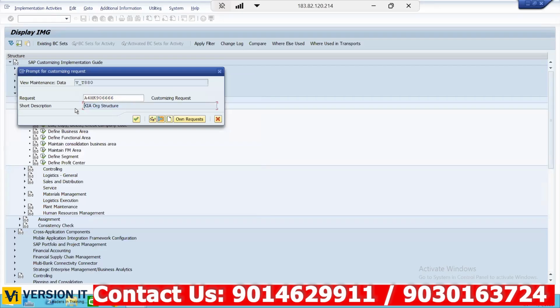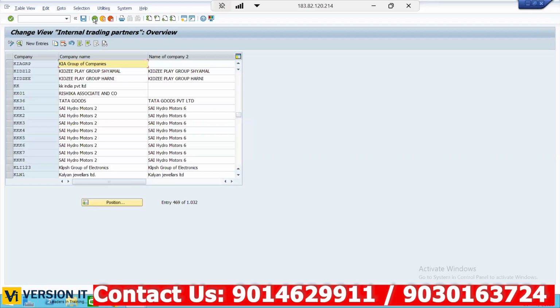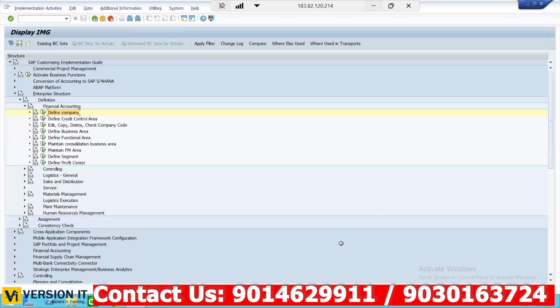I'll save it. It's a Kia organization structure, Kia org structure. So the system internally generated some unique number. This is a unique number, system generated number, TR number, transport request. What is the use of this TR? While saving, why is it going to a TR? I will tell you. Now let us continue to save. Now I have clicked on save and we have saved the data, whatever we created. It is saving under the transport request. Okay. Now what is the use of this transport request?